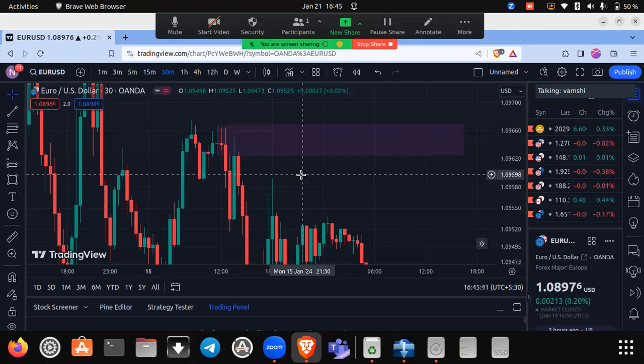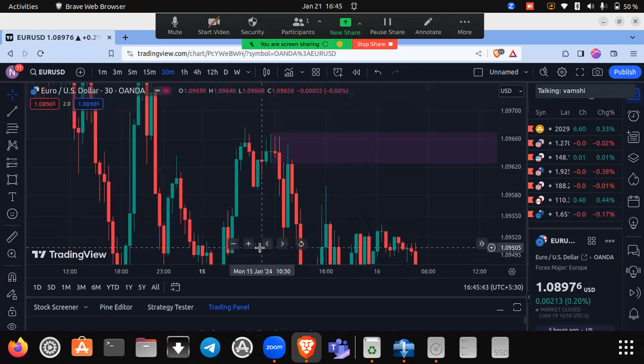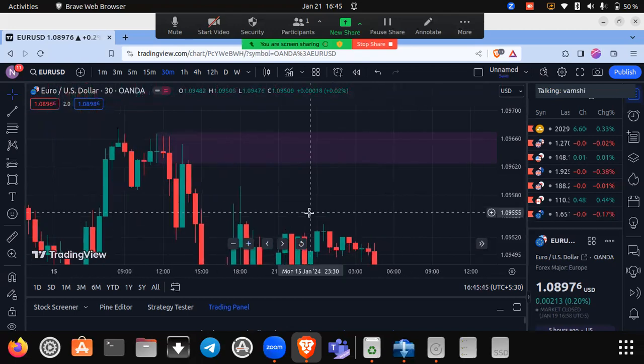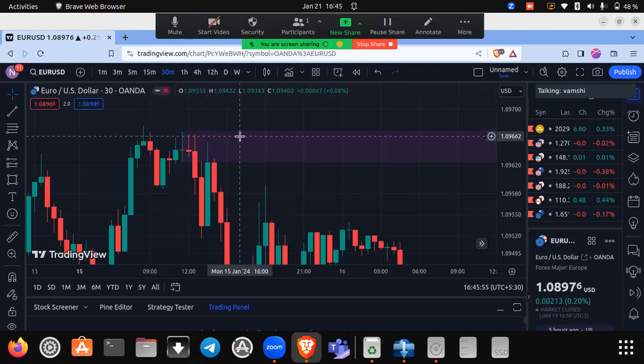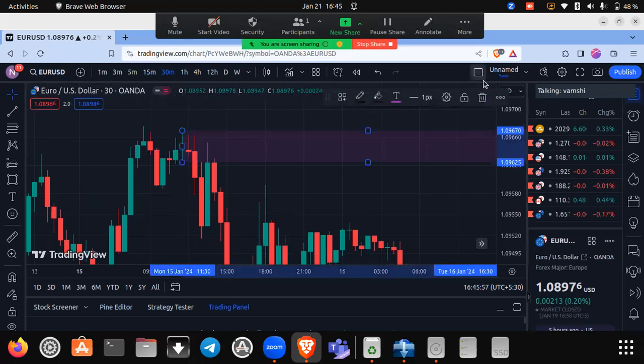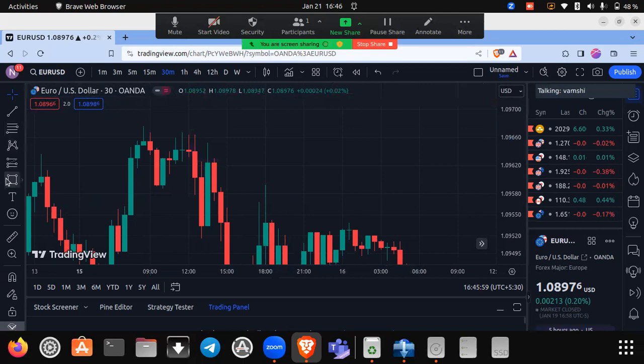So what we do in these situations is, as you can see, this is a green doji. We should see the candle beside the doji. Here we have another green candle beside the doji. In this situation, we should mark the candle which is beside the doji.